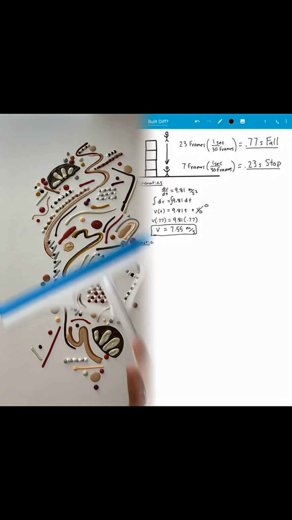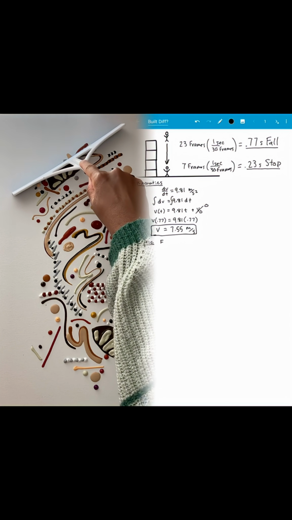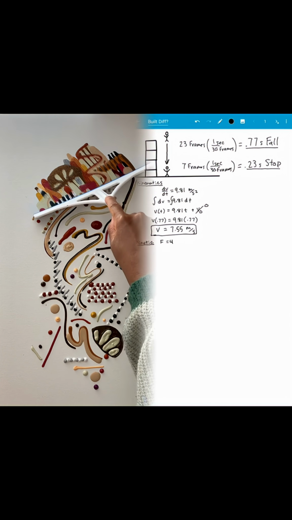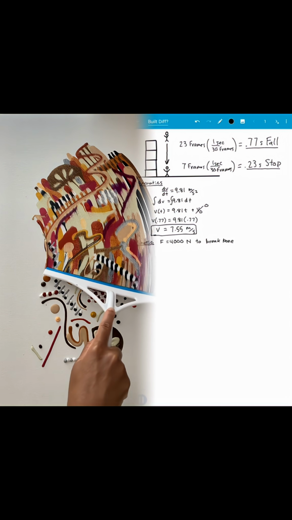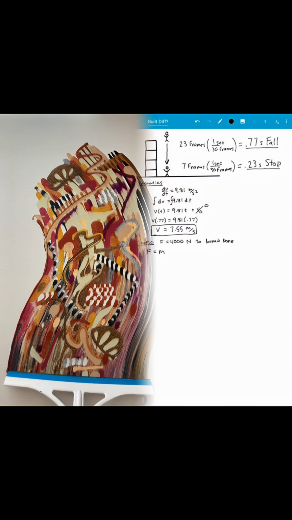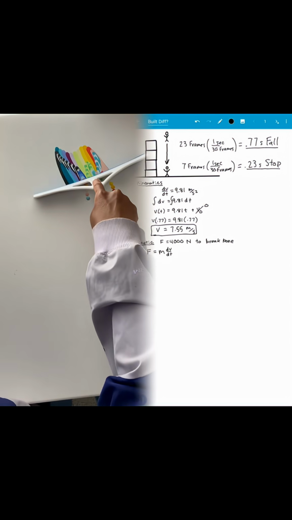So that's the final velocity right before impact, and since we're now moving on to the impact section, we're going to use kinetics to calculate the force on the body. Now's a good time to take note that it takes about 4,000 newtons to break the average person's femur, which is the strongest bone. That will be what we're comparing to. Anyway, now we'll use Newton's second law, again replacing acceleration with the time derivative of velocity.